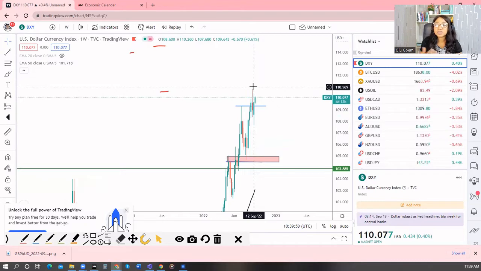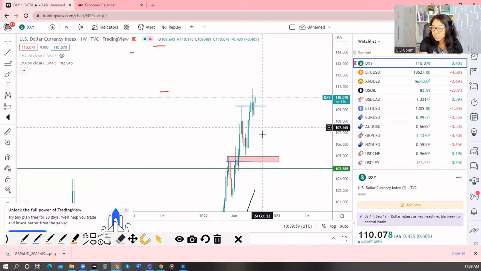Looking at the interest rate decision will help us see better movements in the market. But I know that it's likely going to be of high volatility, so we want to pay attention to that as well. For now,